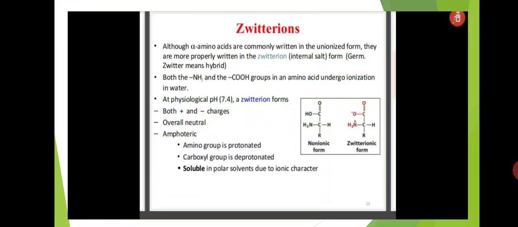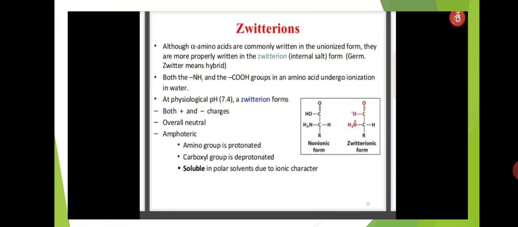Although alpha amino acids are commonly written in the unionized form, they are more probably written in the Zwitter ion state. That is the internal salt. Both the NH2 and COOH groups in an amino acid undergo ionization in water. When amino acids are dissolved in water, the NH2 and COOH groups